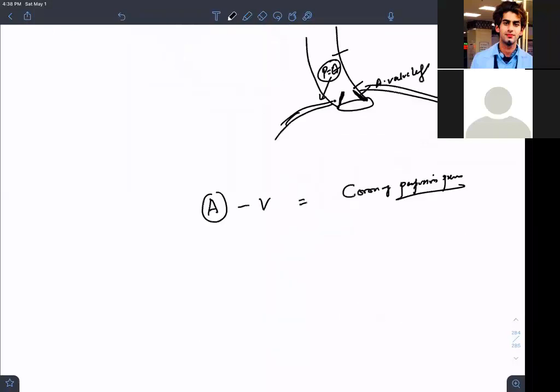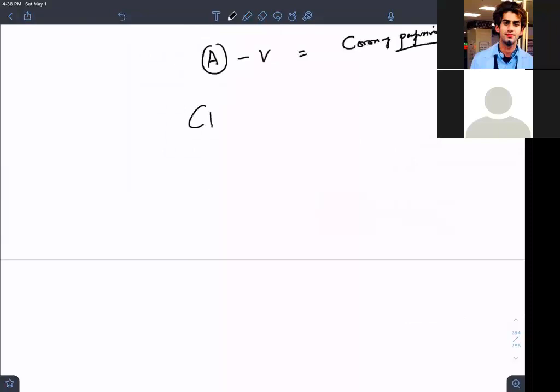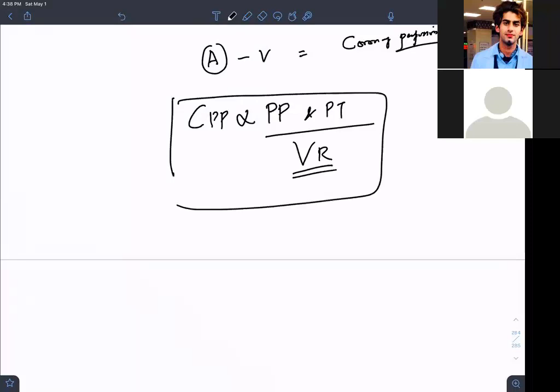So I should make a statement like this: coronary blood flow, CBF, is directly proportional to perfusion pressure. What is the perfusion pressure?